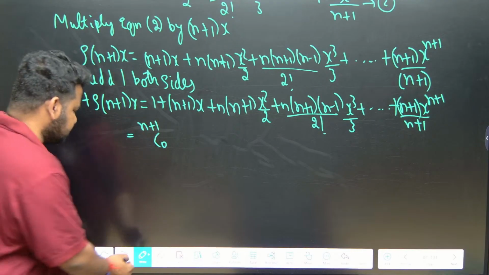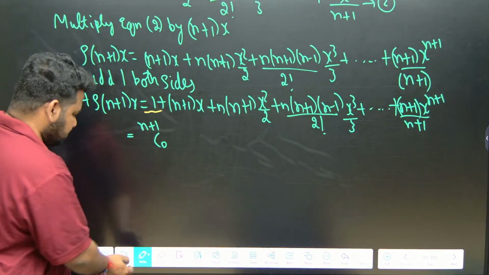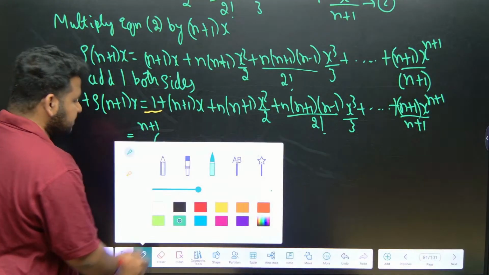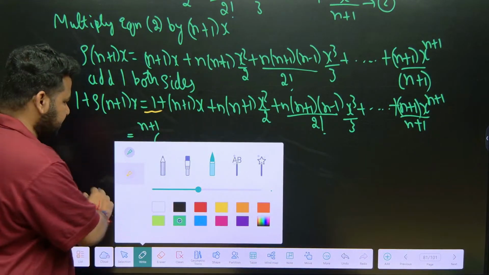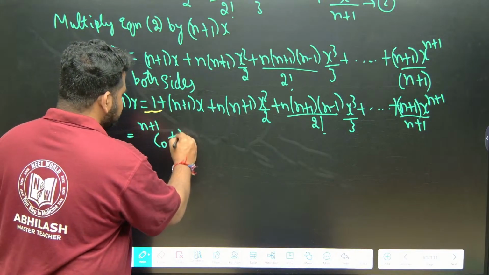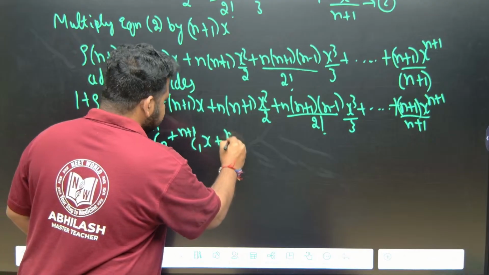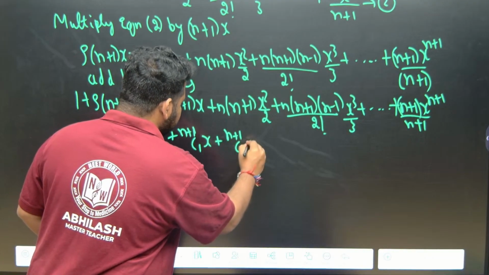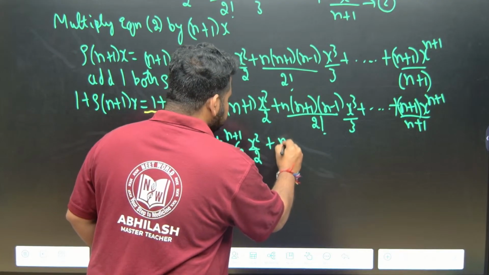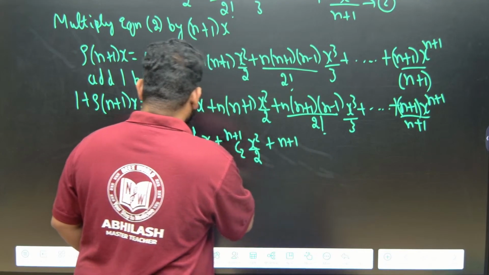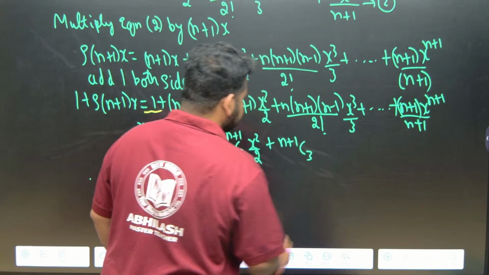So I will write this 1 as nC0, (n plus 1)C0. Why am I writing this? Because they have asked me to prove it with n plus 1, okay, I want 1 plus x to the power of n plus 1. So this will become (n plus 1)C1 into x, correct? This is (n plus 1)C2 into x square by 2. Okay, this will be n plus 1, this is C3, correct?